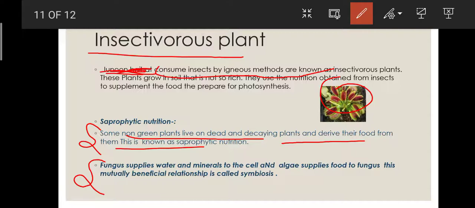One more thing, the farmers know that they do not need to add nitrogen fertilizer in the soil when they have grown a leguminous plant.